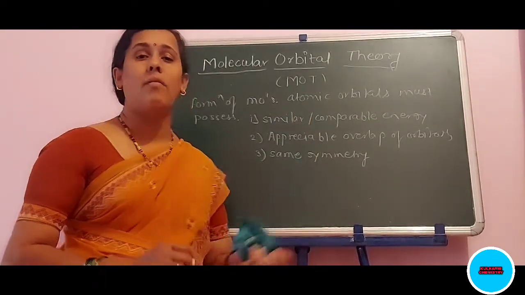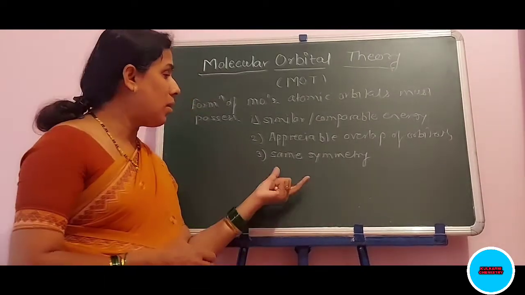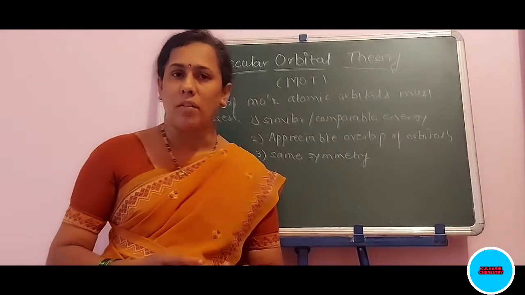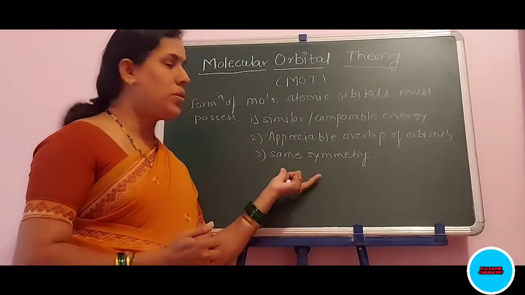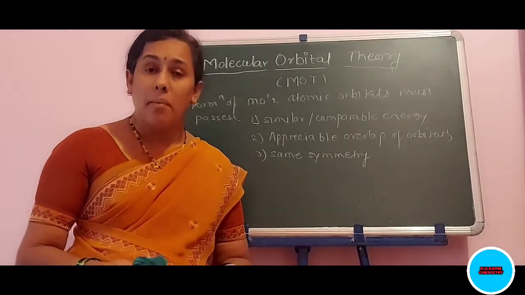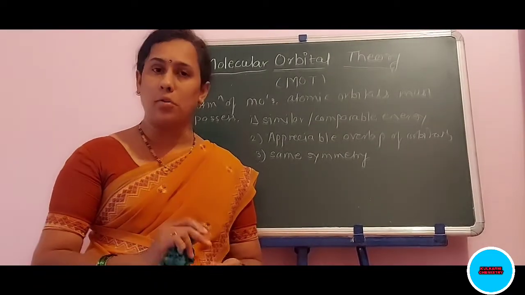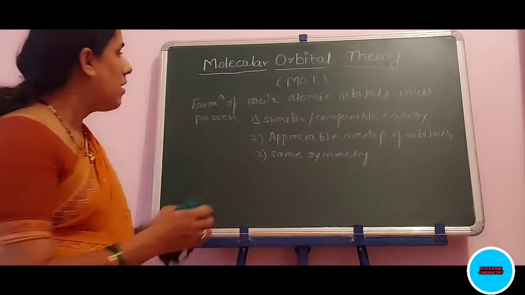For this criteria, we have to study the group theory. Because group theory is not in our syllabus, we just have to follow the table given according to group theory for the metal ion orbitals along with the ligand group orbitals. So one by one, we will see here.